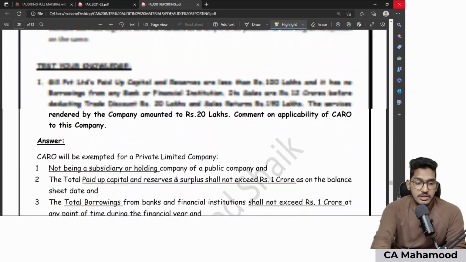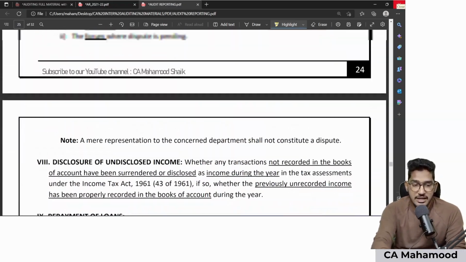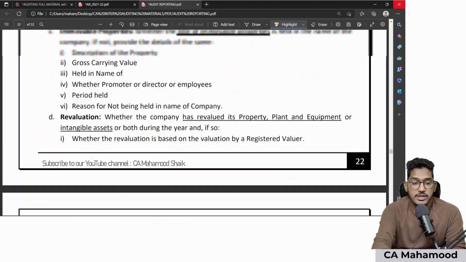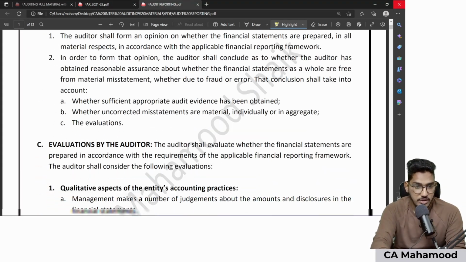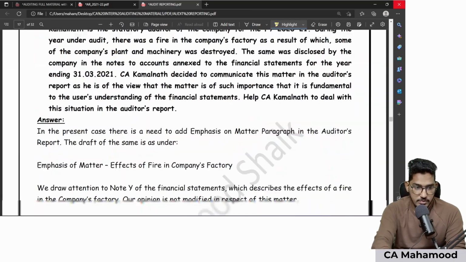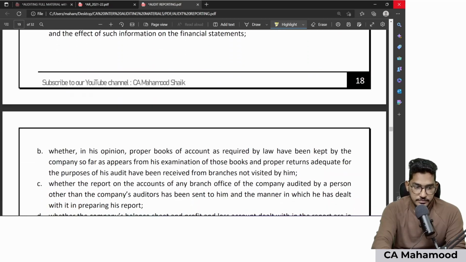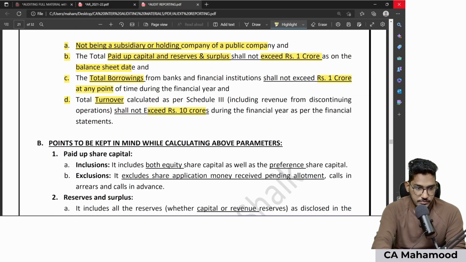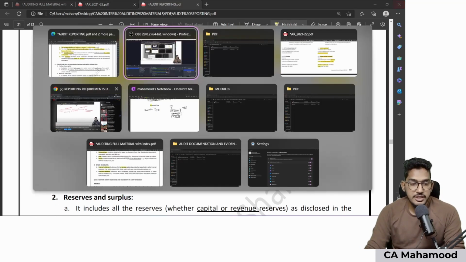So now let us try to understand these conditions in a detailed manner and special points that need to be kept in mind while doing these calculations. Let us try to do it. Yeah. So what is the first condition here?